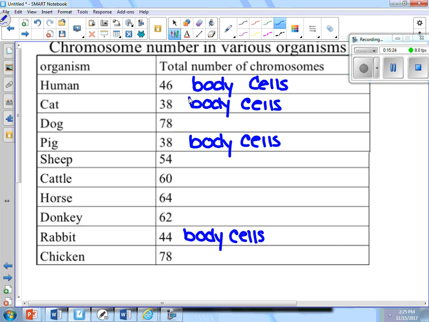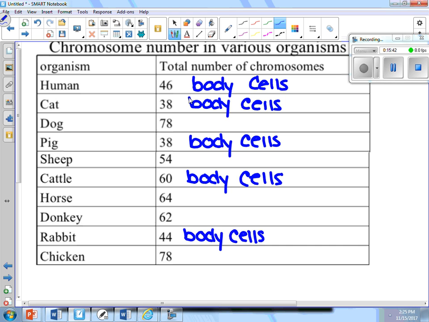How about station 4? Zaria. It is cattle. Cattle has 60 chromosomes in their body cells. Good job. How many chromosomes does a cattle have, Brendan, in its egg cells? The female cow has how many?